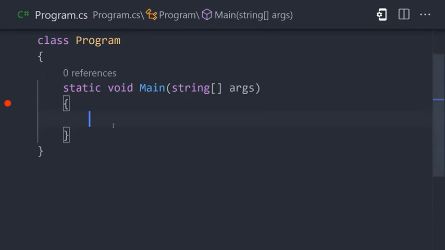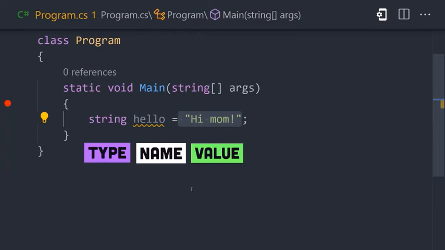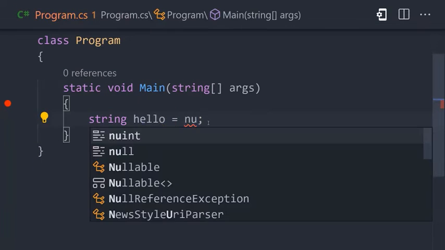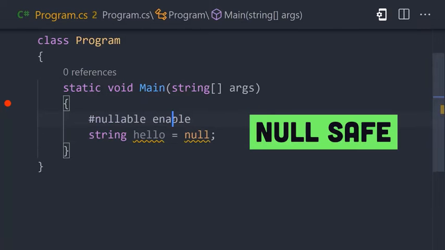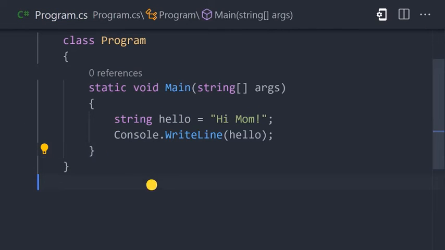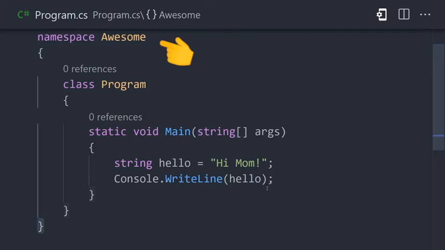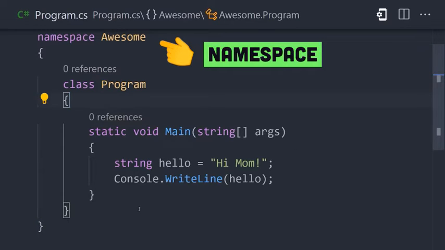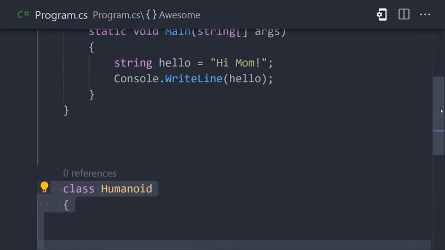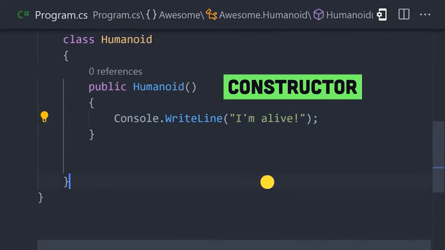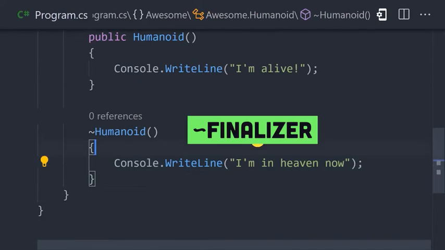Declare a variable by starting with a type, followed by a name and value. By default, a value cannot be null, but you can make it nullable by adding a question mark to the type. Now, to organize our code and share it in other files, we will wrap it in a namespace. We can then create a new class inside the namespace that has a constructor when the class is instantiated and a destructor when the class goes out of scope.